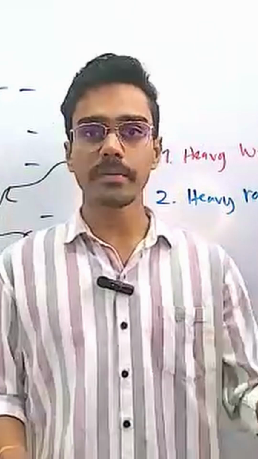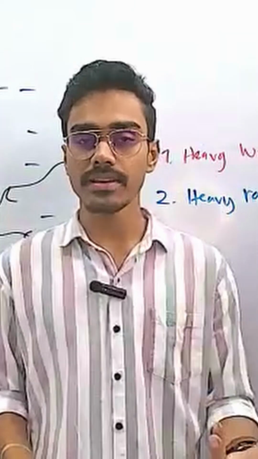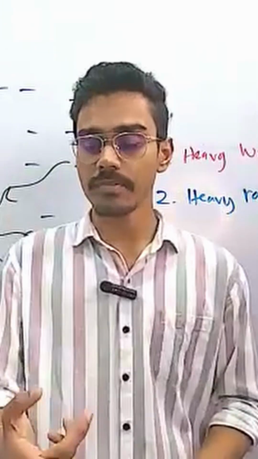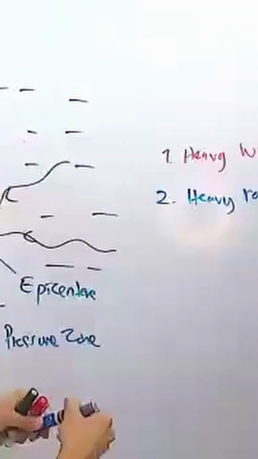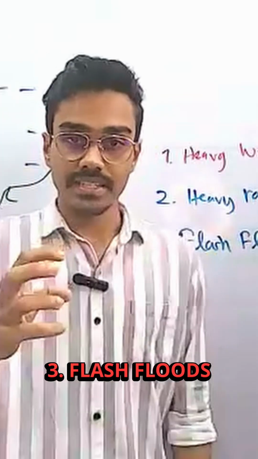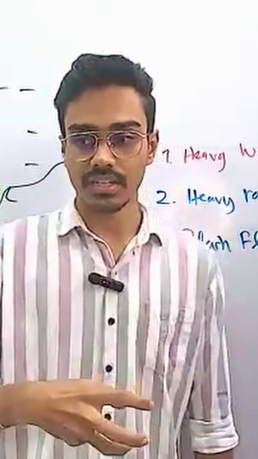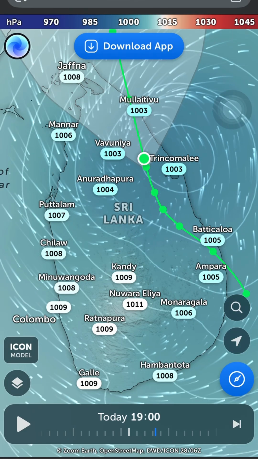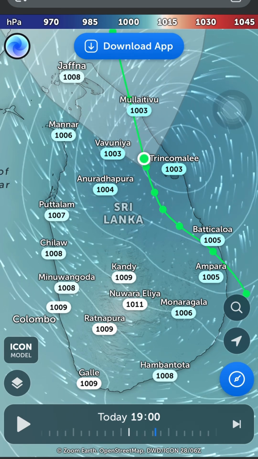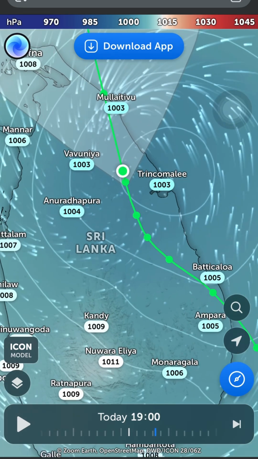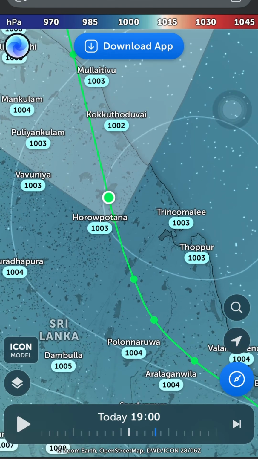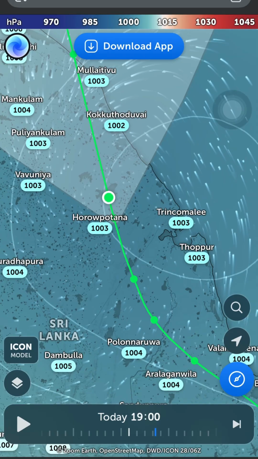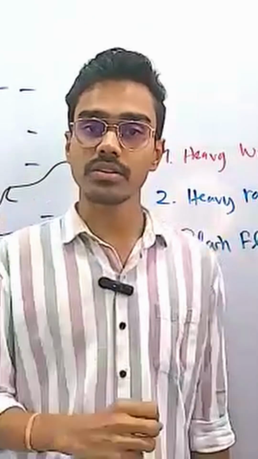And rivers run out of capacity. Because they have a given capacity, when rivers run out of capacity, it floods. So therefore, flash floods occur. The pressure is still in the process of decreasing. Initially it was a low pressure zone yesterday, and then by yesterday night, it developed to a depression zone. Depression zone means pressure is even less. And by this morning, the pressure was even further less, and now it's called a cyclone.